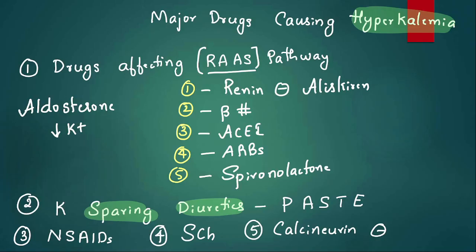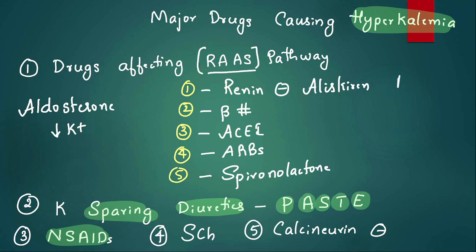The mnemonic is PASTE. P for potassium sparing, A is amiloride, S is spironolactone, T is triamterene, and E, what is E for? Come on. Yes, you have to guess. E is eplerenone. Then NSAIDs, so that is 5.